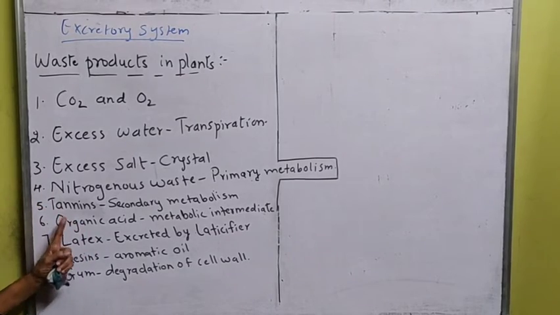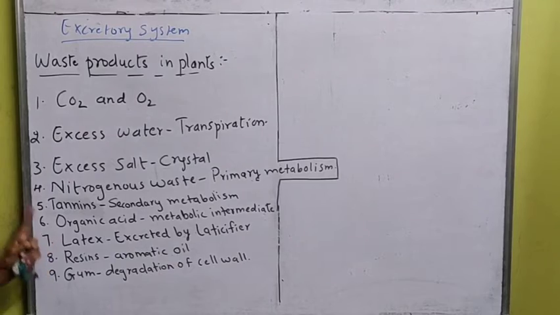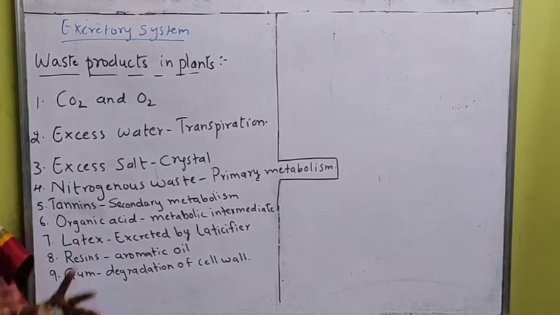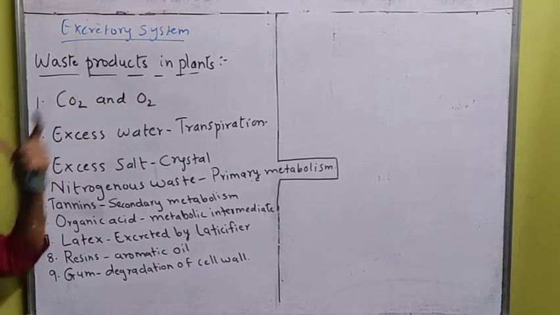Okay, tannins are also what? They are the secondary metabolism, and these tannins are produced due to the secondary metabolism which takes place in the plants, and the tannins can also be removed, which can be called as the waste products.